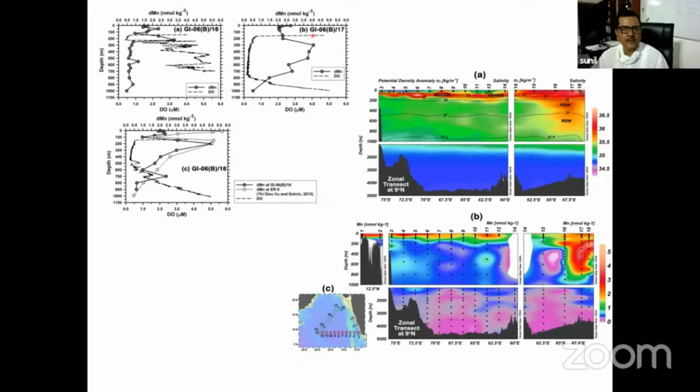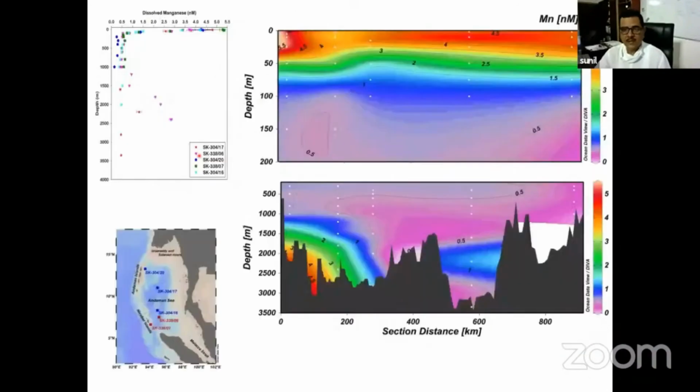So you can see in this intermediate water column, wherever the oxygen minimum zone is there, you are getting a huge peak of manganese. Again, I think it is related to the process I was talking about, dissolution of iron manganese hydroxide. This is also evident in all this process, and this compares very well with the Japanese data, one station they have measured in this area. So wherever oxygen is low, manganese is getting released in the water column. Both our study and the Japanese studies show this because of the change in oxidation state.